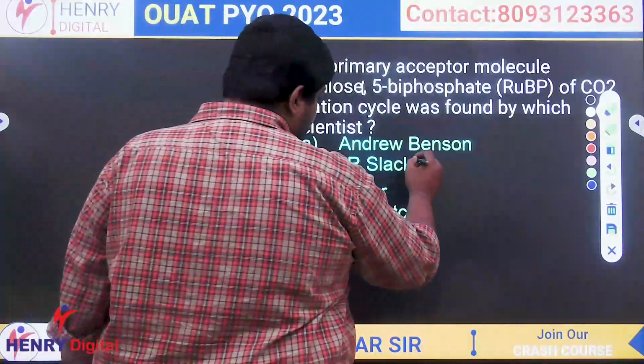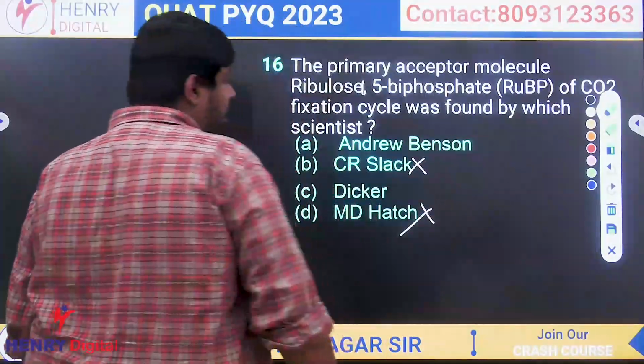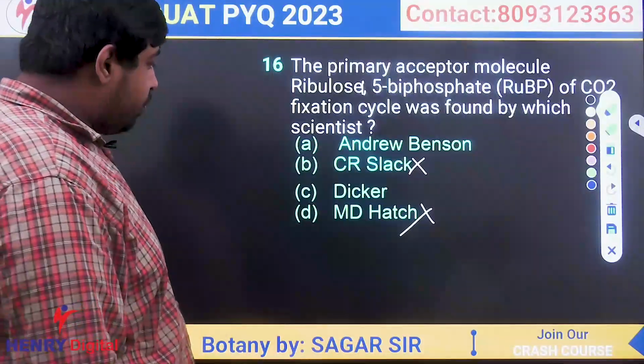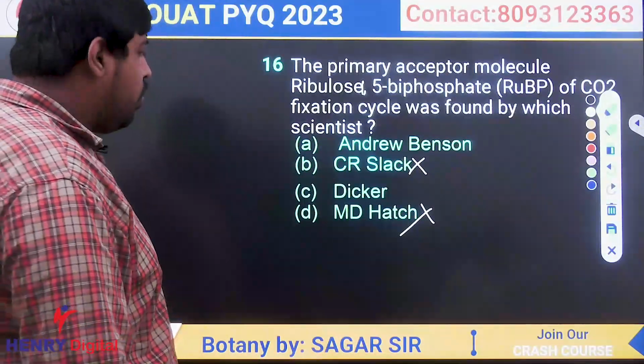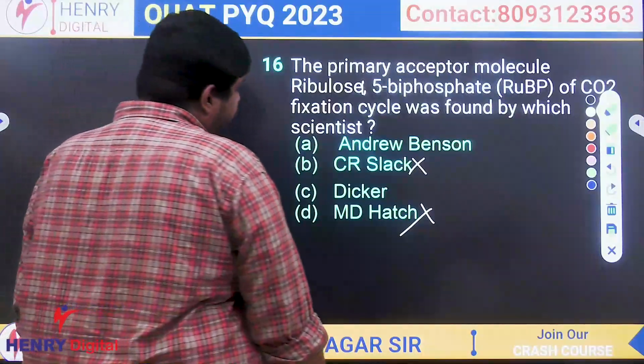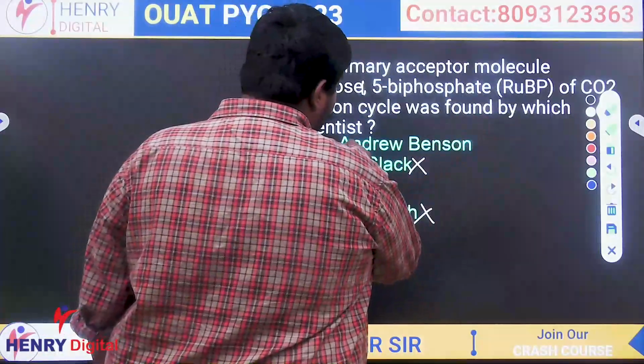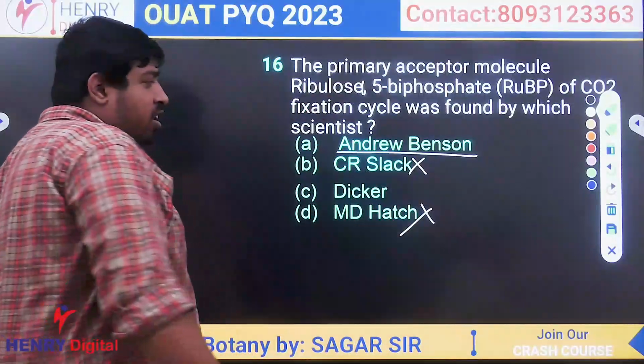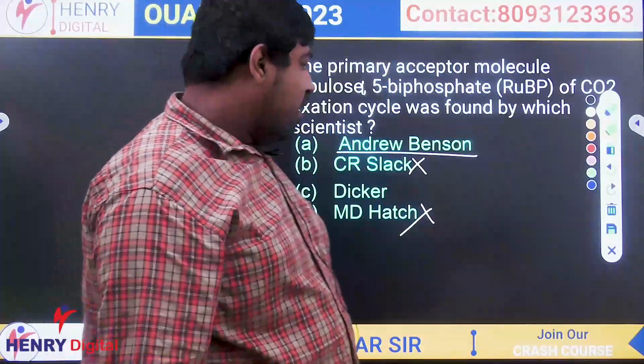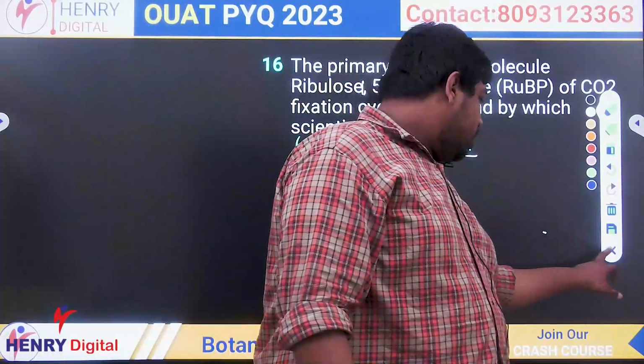Hatch and Slack, the options are wrong because they discovered the C4 cycle. Next two scientists are Andrew Benson and Dicker. Exactly this compound was discovered by Andrew Benson. So it is a data question, you have to remember the scientist was Andrew Benson. Clear?